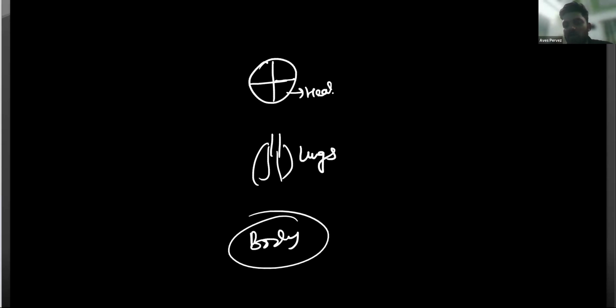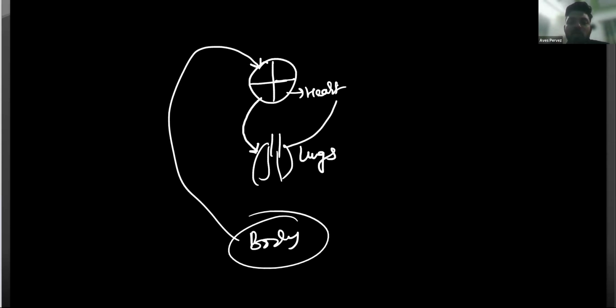So you see that from the body, the blood first reaches this heart. Then from the heart it comes into the lungs. And then again it goes into the heart. And then from the heart it reaches the body. So in one complete cycle, first the blood is reaching the heart, then leaving the heart, then again coming to the heart, then reaching the body. So in one complete cycle, blood enters the heart 2 times. That's why it is called double circulatory system.